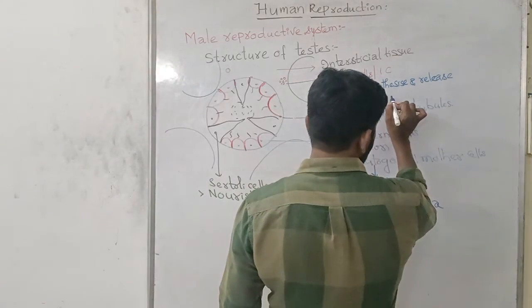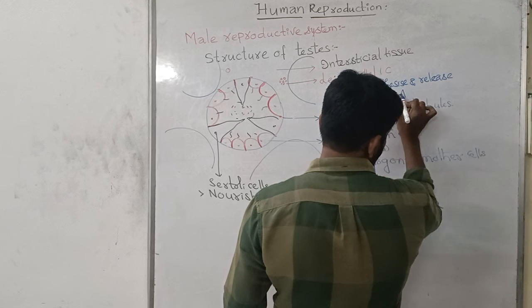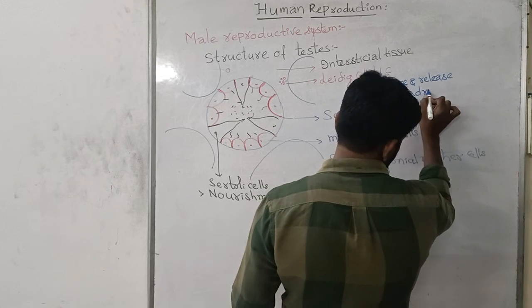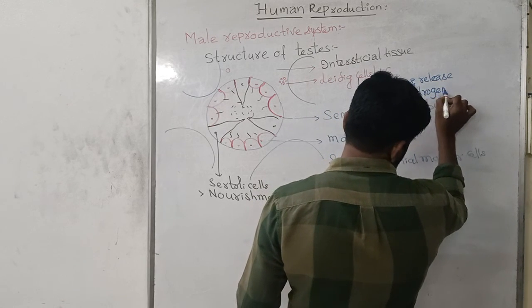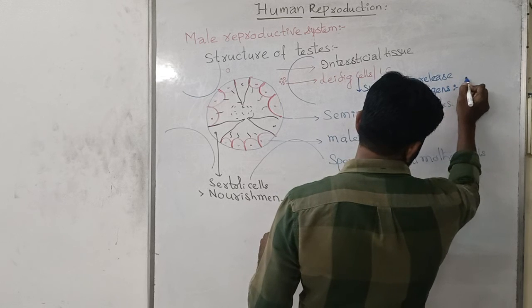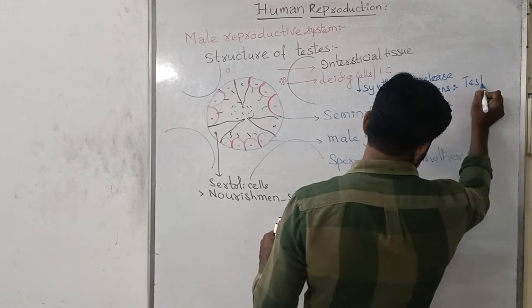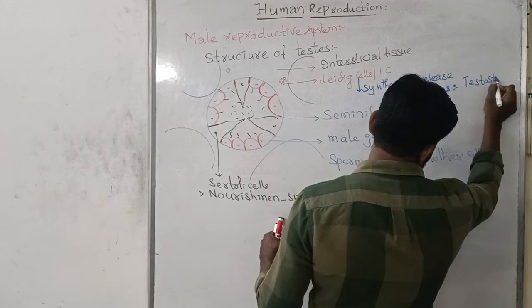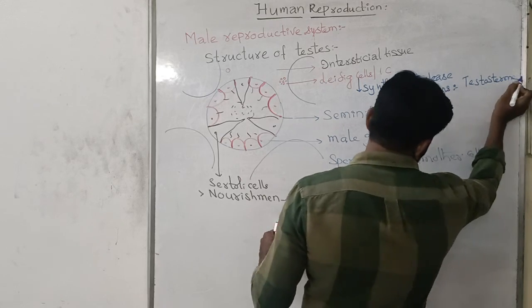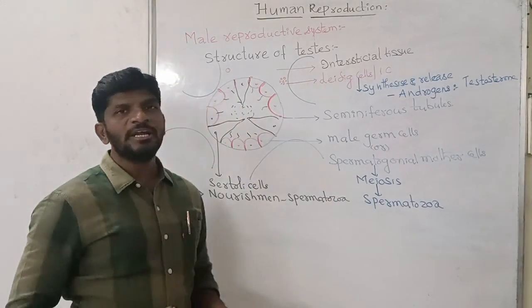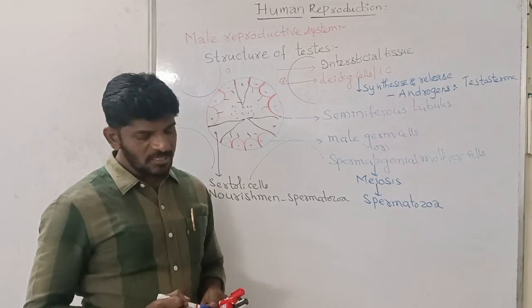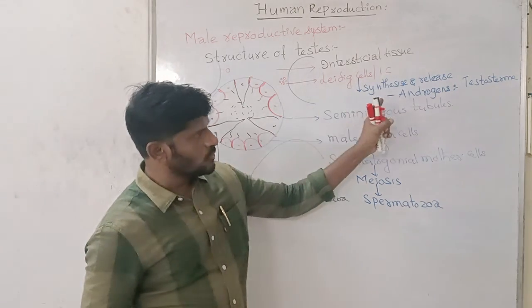They synthesize and release androgens, and one such androgen is testosterone. So the source of the testosterone is the Leydig cell. Leydig cells synthesize and release the testosterone.